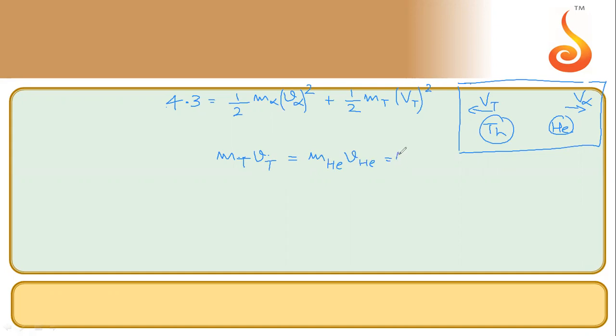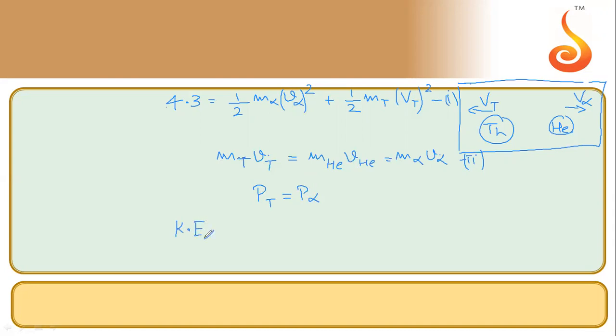mass of helium into velocity of helium. The helium particle we are representing by alpha, so mass of alpha particle into velocity of alpha particle. So this is our first equation, this is our second equation. We can say the momentum of both are equal because of the momentum conservation. So the momentum of thorium is also equal to the momentum of alpha particle.